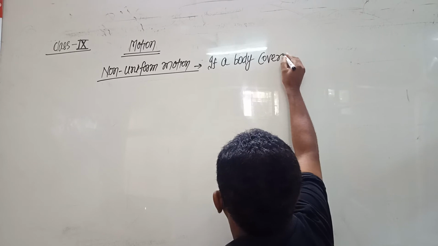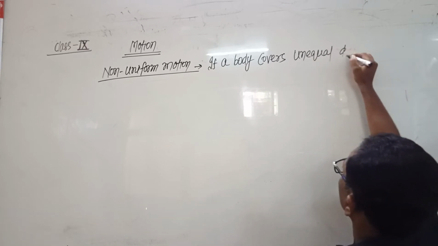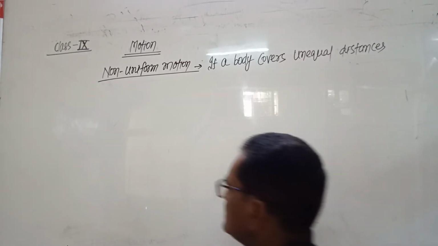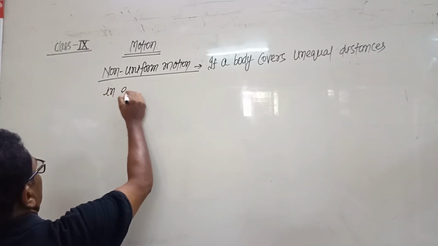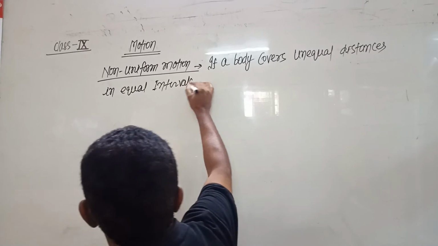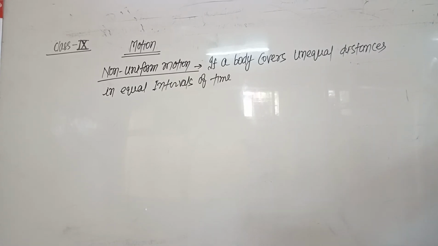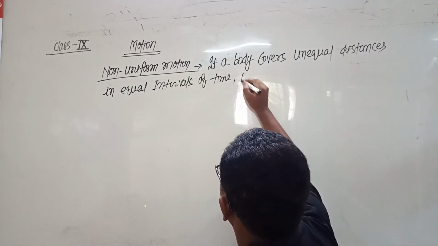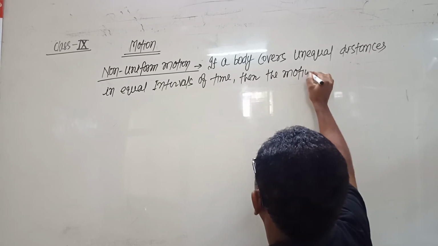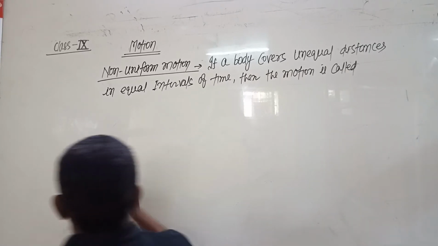If a body covers unequal distances in equal intervals of time, then the motion is called non-uniform motion.